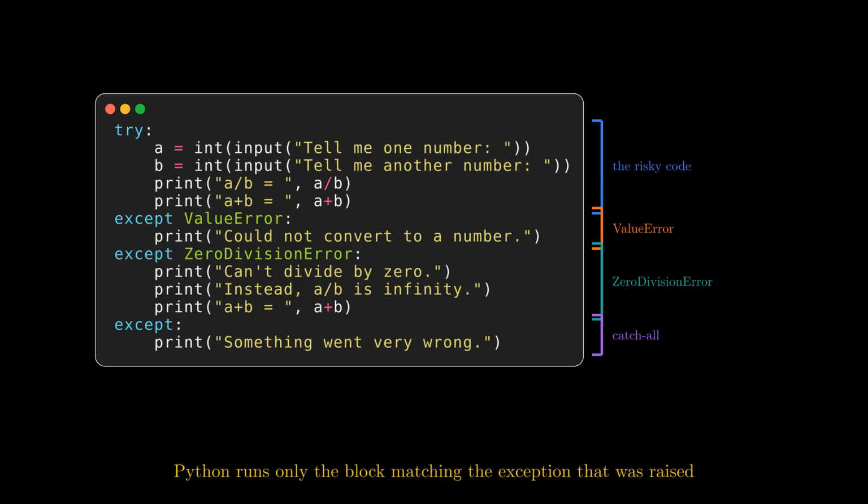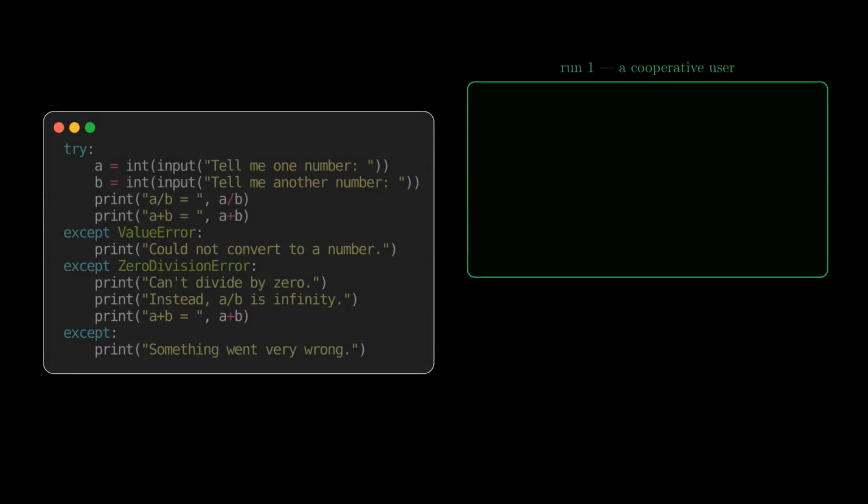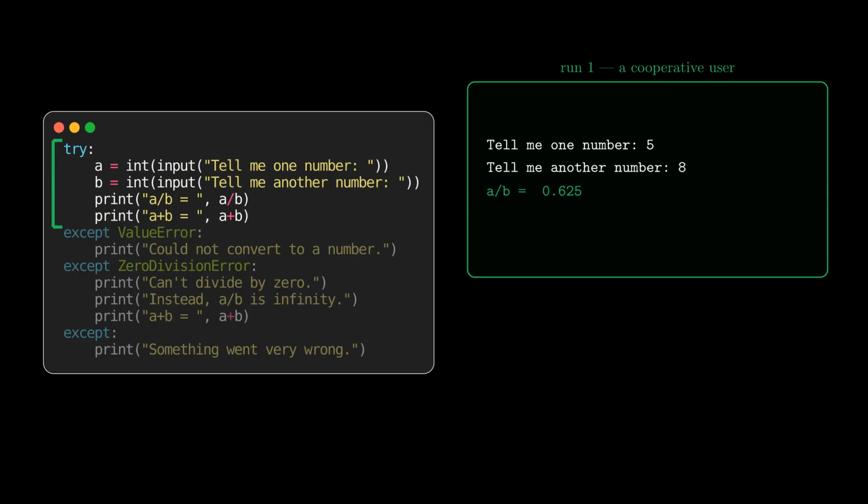Python runs only the block matching the exception that was raised. First run, a perfectly cooperative user types 5 and 8. Every line inside the try block executes. The program prints a divided by b equals 0.625, then a plus b equals 13, and none of the except blocks run at all. Handlers cost nothing until an exception fires.